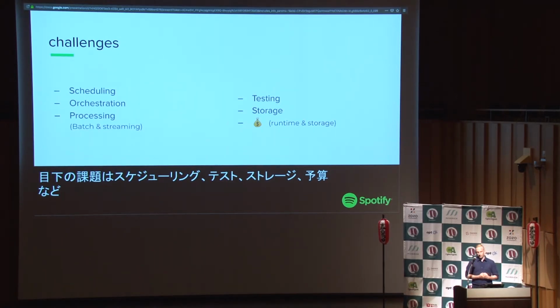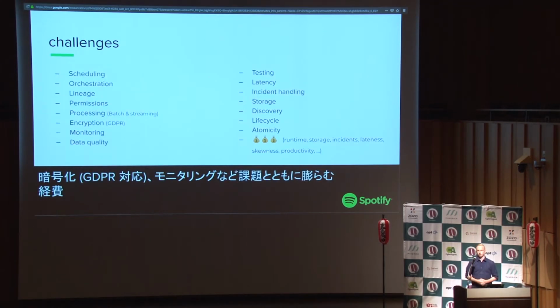But actually, when your name is Spotify, you have a lot of engineers, you have a lot of data, you have a lot of issues. So you still have the issue of scheduling your jobs, orchestrating everything. There's also the problem of lineage. So you need to know where the data is coming from, what happened to it, and you need to be able to track this at any point in time. You need to handle permissions. You don't want anyone at Spotify to have access to data that's private and sensitive. You still need to solve the processing part. You need to encrypt your data.